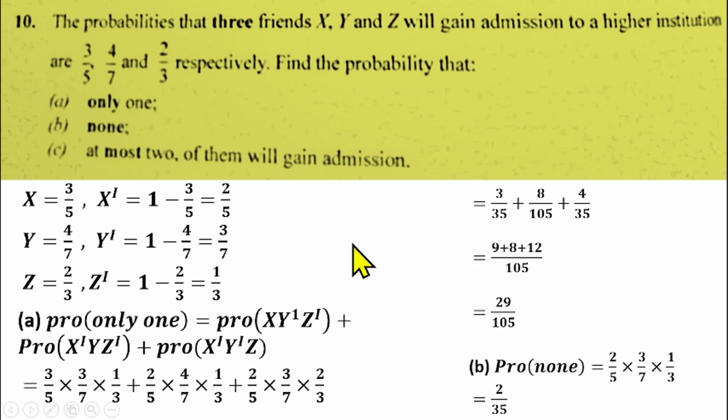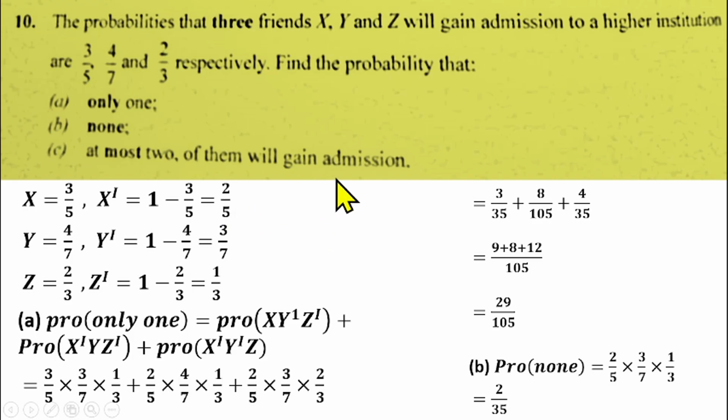So how do we do that? We need to be smart with our thinking. If 2 of them could gain, 1 of them could gain, or none could gain, the best way to do it is to find the probability of 3 of them gaining admission. If you find the probability that 3 of them gain admission, we can now remove it from 1.